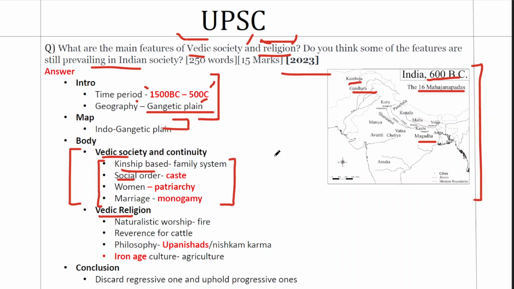Now caste-based marriages, use of caste names, these are common practices in the Indian society, so we can give that point as well. Third is about the position of women.